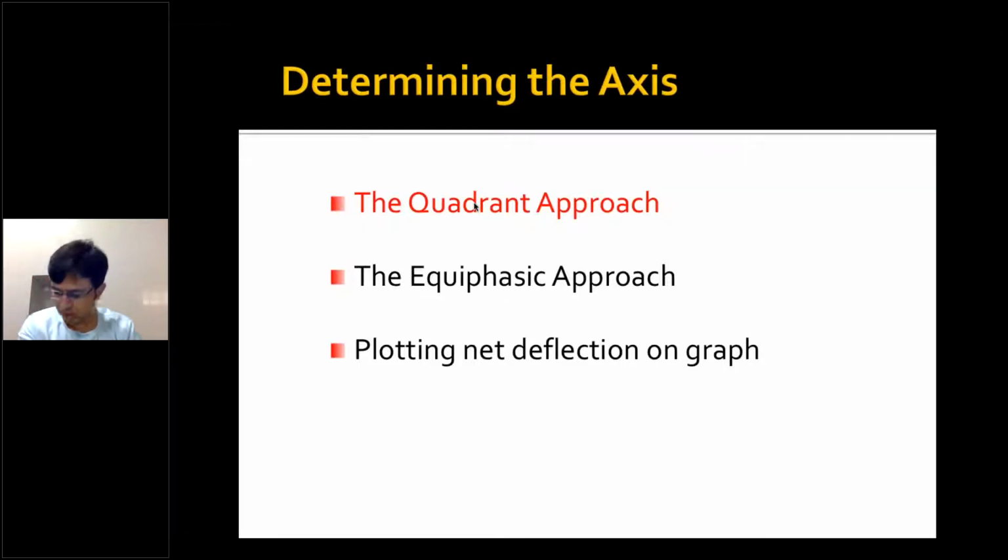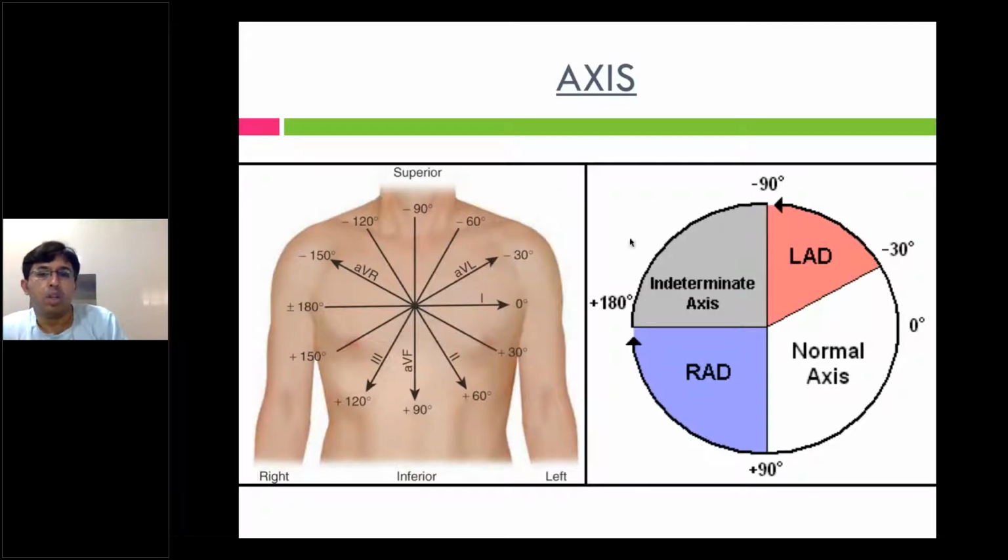So the second thing is just to identify which arrhythmia it is, you need to know the axis. There are lots of ways to calculate axis, but the quadrant approach is the easier one. There is also an equiphasic approach or plotting net deflection on a graph. I will just brief you about the quadrant approach. So this is the normal axis, which is from -30 to +90 degrees.